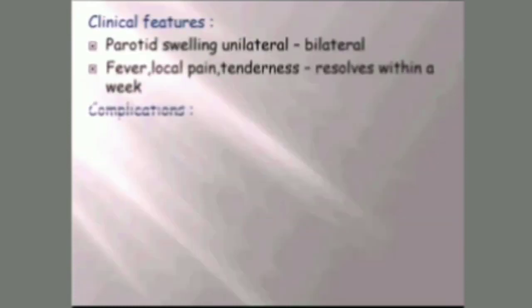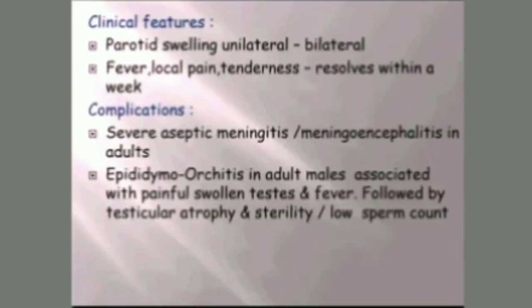The first clinical feature to appear is parotid swelling, which may be unilateral or bilateral. It is associated with fever, local pain and tenderness at the site of the parotid gland, and resolves within a week. If the viral load is large and the patient's immunity is not proper, it leads to complications, and the virus may reach the meninges, causing severe aseptic meningitis or meningoencephalitis in adults.